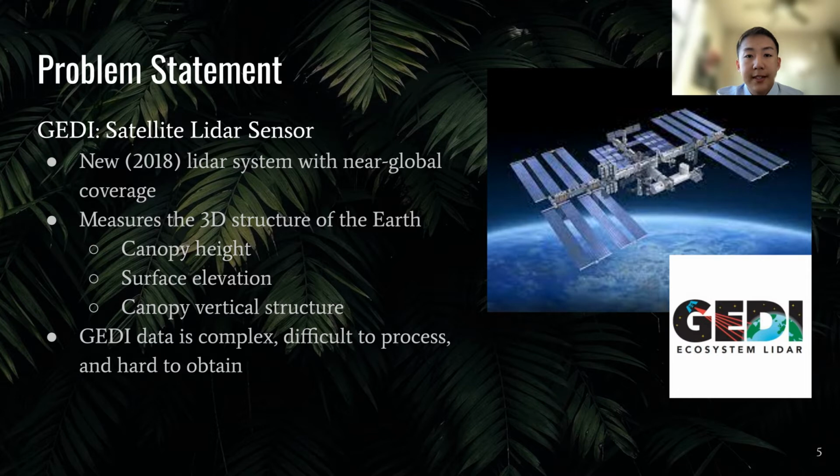And for the problem statement part, our clients face a difficult challenge when it comes to interpreting the raw GEDI data that is given to them.